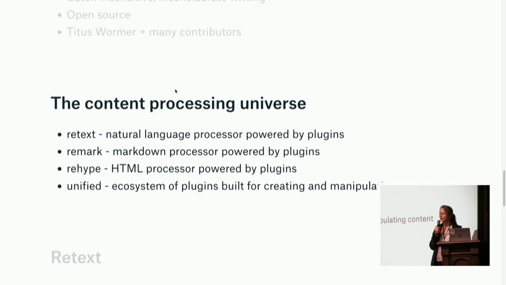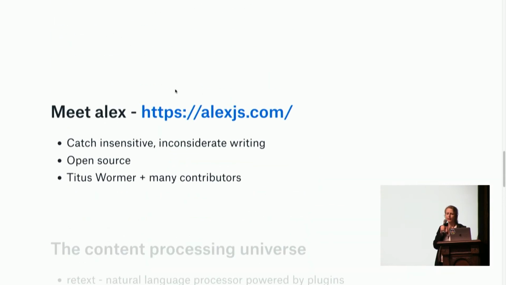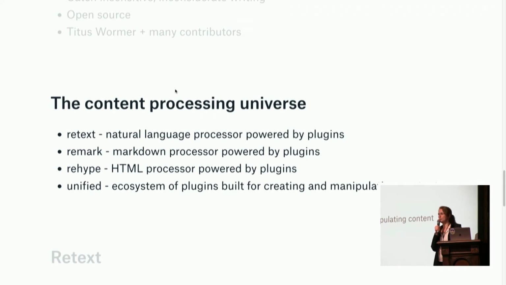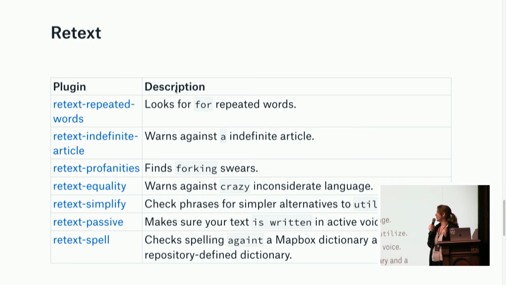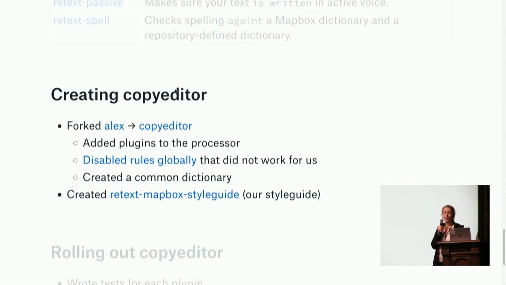There's retext for natural language processing. There's remark for processing markdown, rehype for HTML, and then unified, which helps you process all those things. When I looked into Alex, I learned that it uses a ton of retext plugins, which is the natural language processor. And when I checked out these plugins that already exist, it was like, whoa, a gold mine of everything that we wanted and needed to help us enforce our style guide and keep our writing consistent. And so here's what we did, and what you could do too.